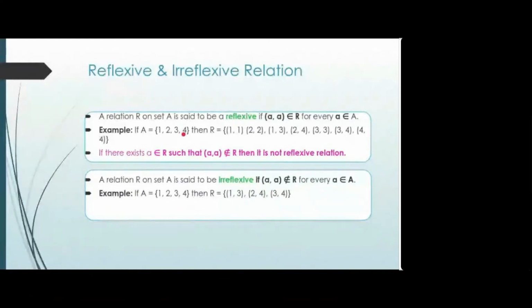So there is this relation where we have 1 1, 2 2, 3 3 and 4 4. So this relation is reflexive.